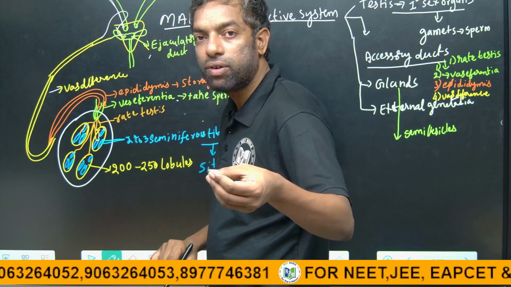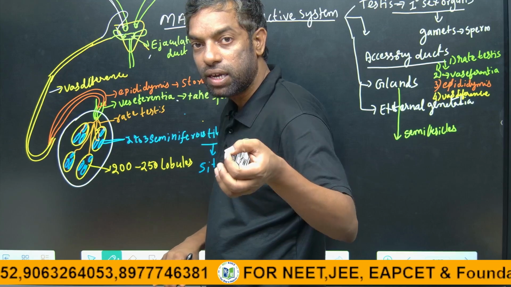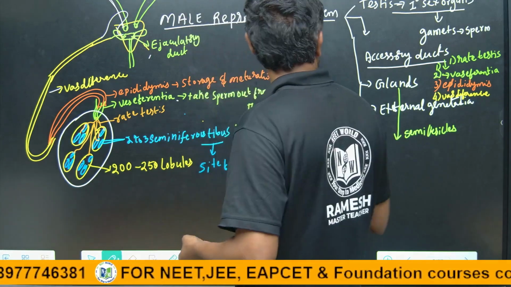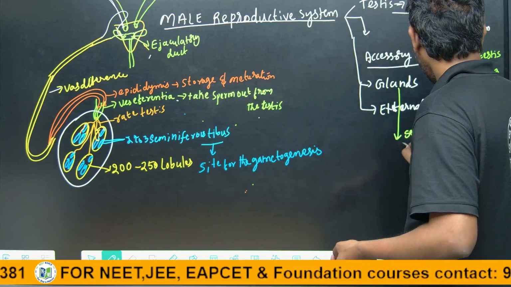During intercourse, the sperm enters the urethra through the ejaculatory duct. Okay, the next duct is the ejaculatory duct.